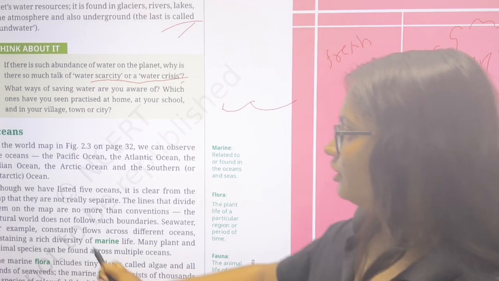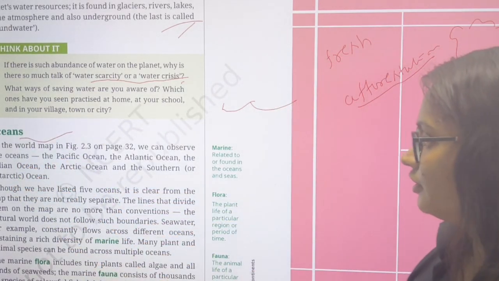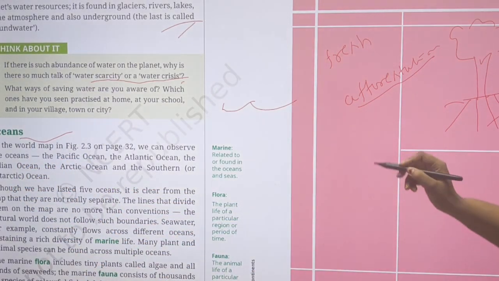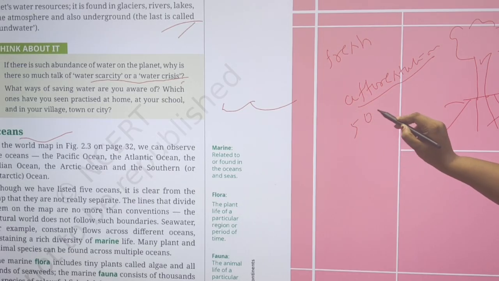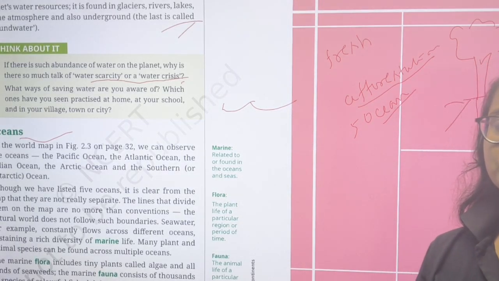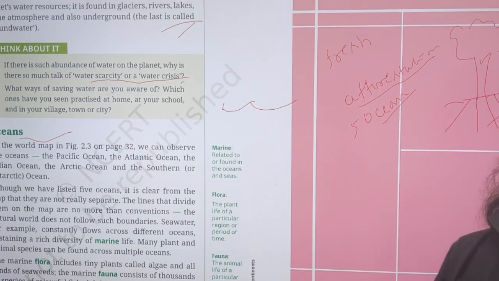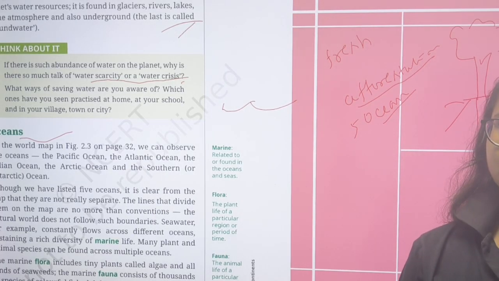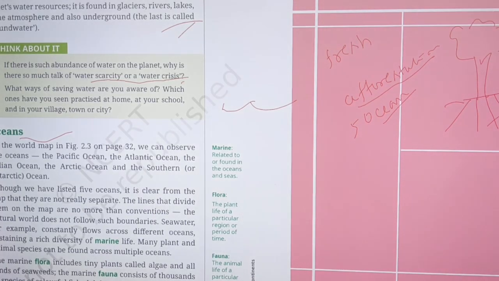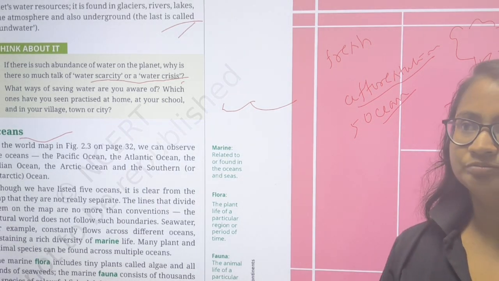And oceans. There are basically five oceans. The biggest ocean is the Pacific Ocean, and the deepest trench in the Pacific Ocean is the Mariana Trench. Then there are the North Atlantic Ocean and South Atlantic Ocean, and the Indian Ocean and Arctic Ocean.